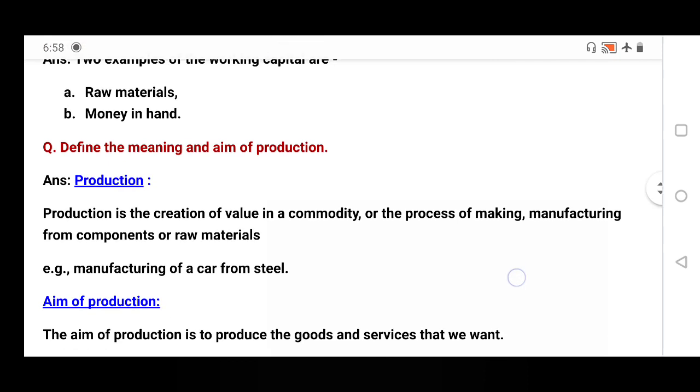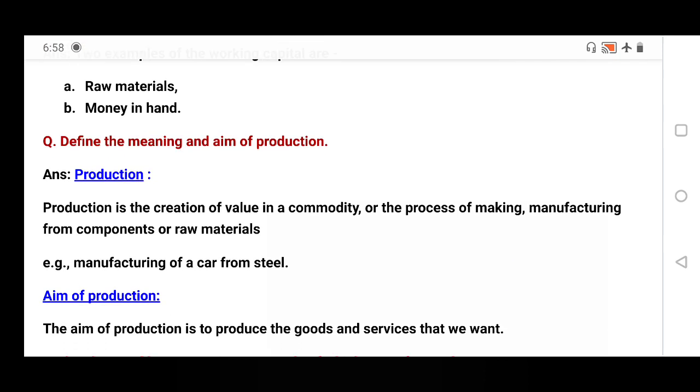Define production. Production is the creation of value in a commodity. That means we have converted cotton into cloth. Whenever you check the price of cotton and cloth in the market, the price of cloth is more. The reason is that many things are added at the time of production of cloth.